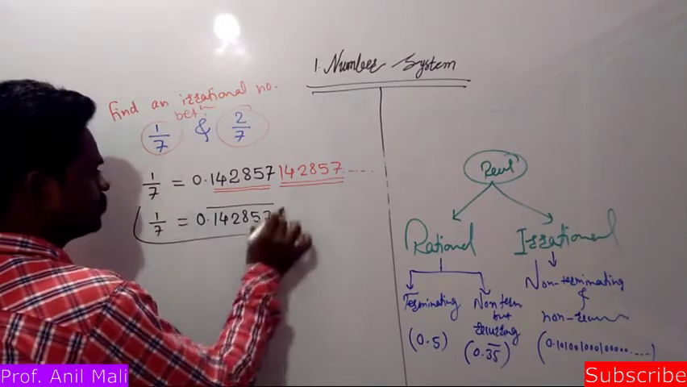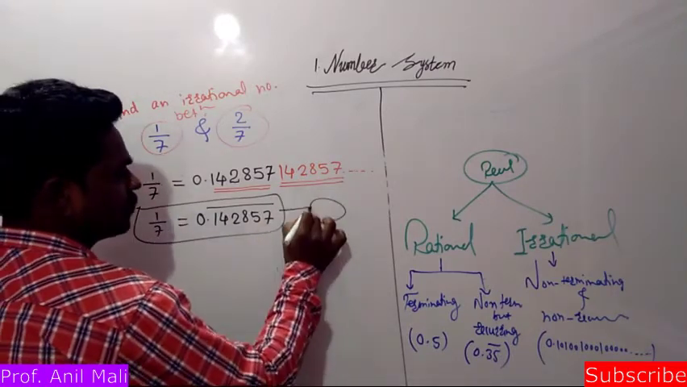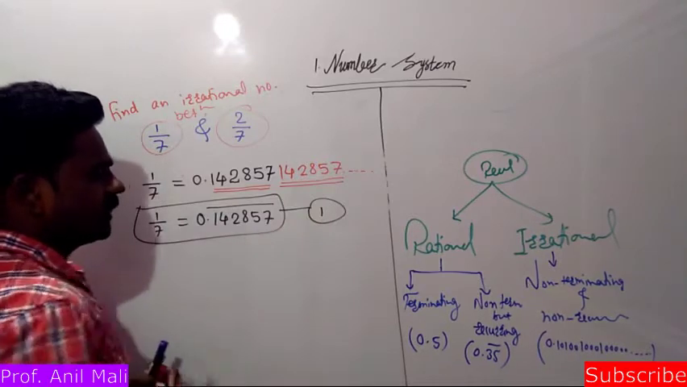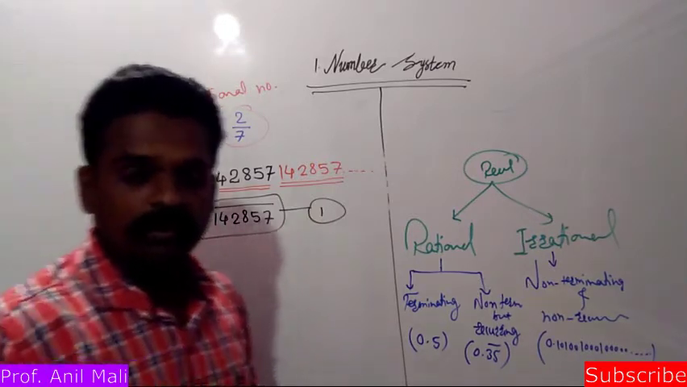So that indicates, suppose this is equation number 1, that it indicates a rational number. Which form of rational number?